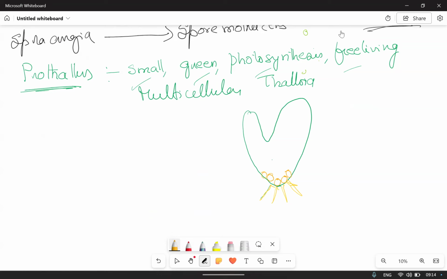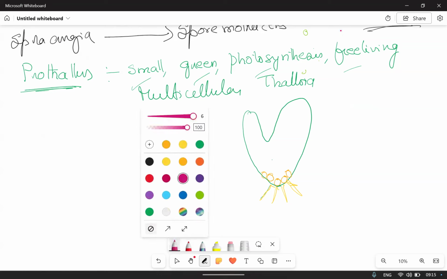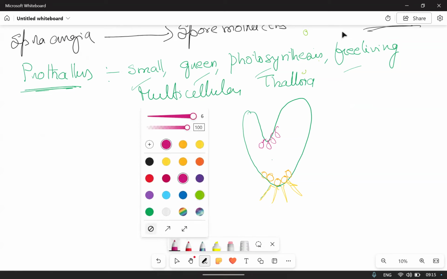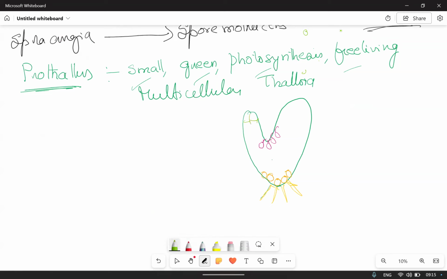And just nearer to the apical notch, in the cushion, these are all parenchyma cells. Here archegonia are present with venter and neck.